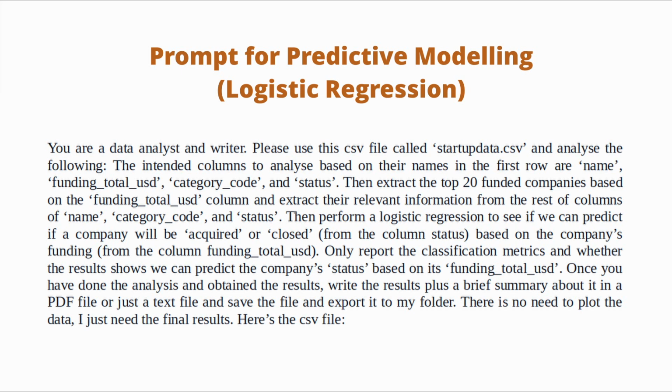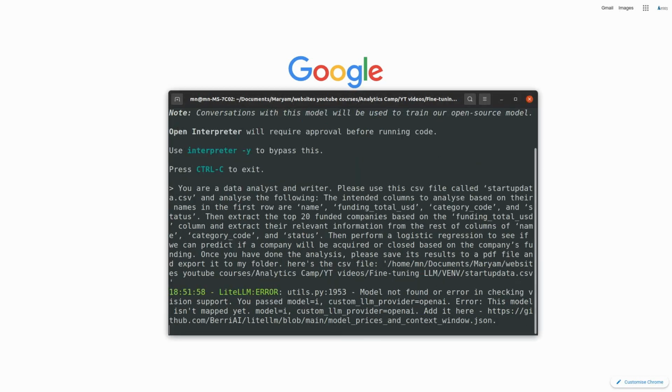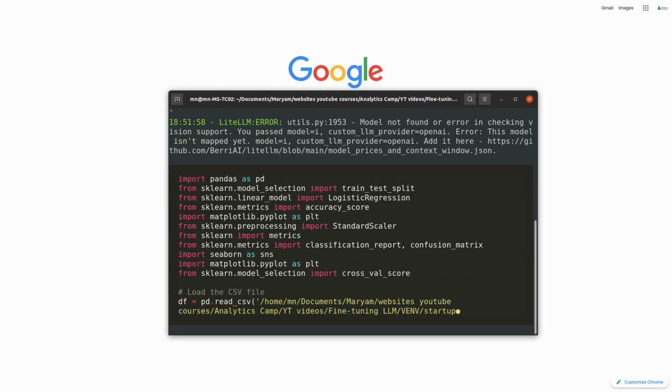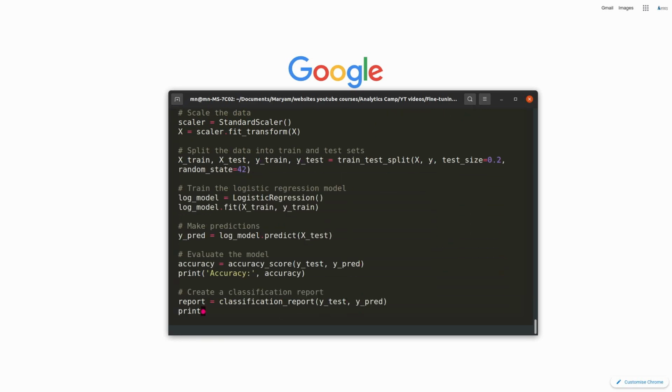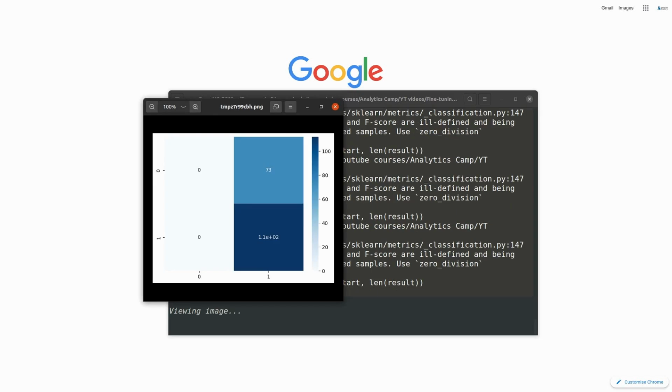We reached the exciting part that I think you've been waiting for: performing statistical predictive modeling on the data to predict whether a company would be later acquired or closed based on its total funding. I explicitly asked it to perform logistic regression to save time. This run was a bit tricky for the model. It ran into multiple errors, but it automatically repeated the whole process by either fixing the errors or by trying out different code.